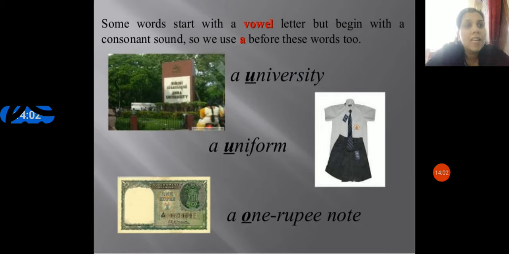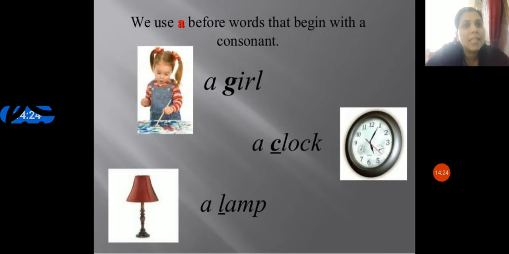And one, it is not on-e. It is pronounced with a w sound, a consonant sound. So that is the reason it is written as a one rupee. As per the pronunciation, it seems like a consonant sound. So kindly note, it's an exceptional case.